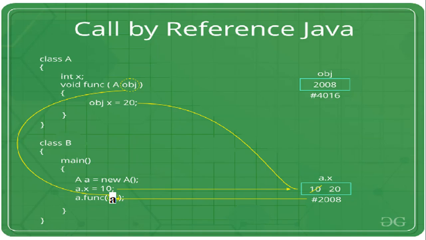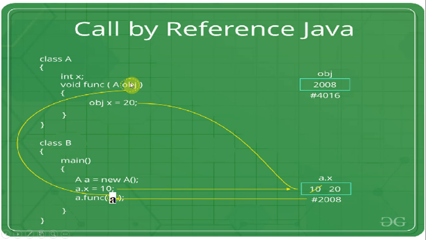Okay, so call by reference with a C example only. So A class, B class. In the A class we have a function. We are passing a reference here, an object. For the A class, if it is a normal variable, we can define int A, float B.